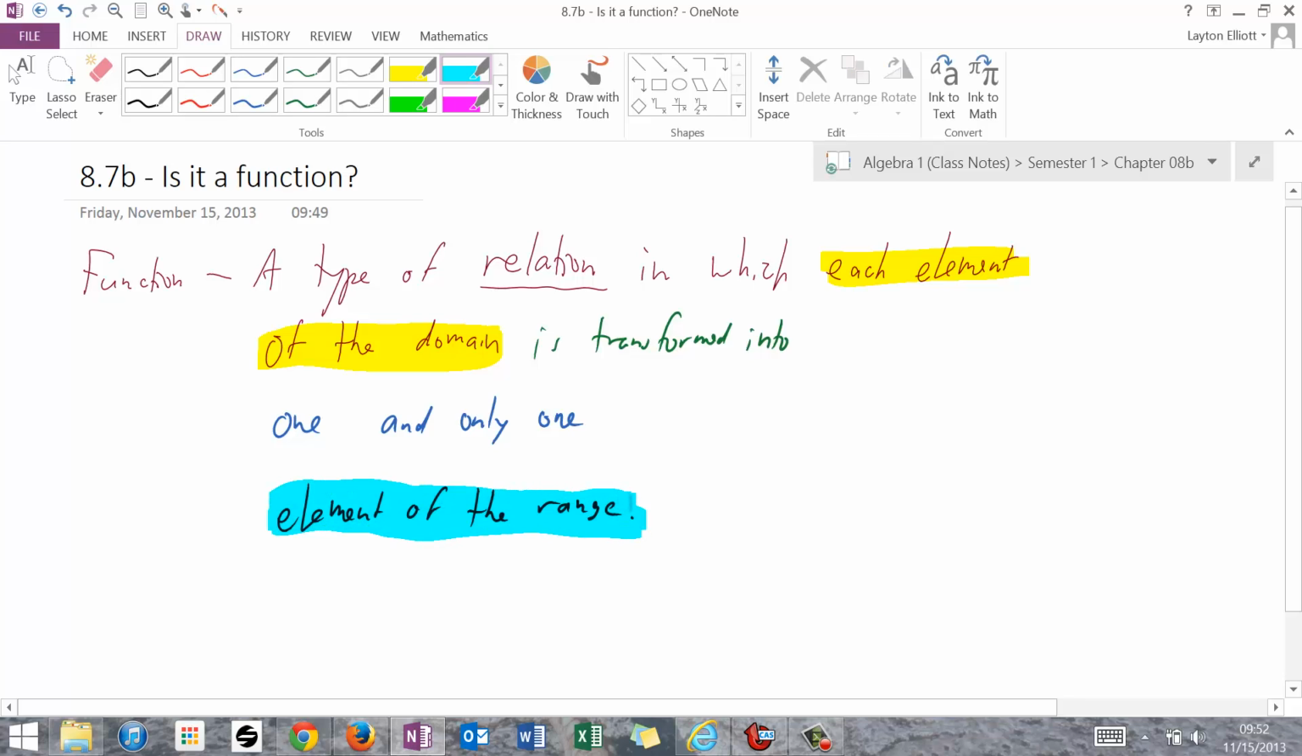We said that the range is called many things, sometimes codomain, sometimes target, but it's all the possible y's. So as I pull this definition apart again, a type of relation in which each element of the domain is transformed into one and only one element of the range, I have the definition of a function.